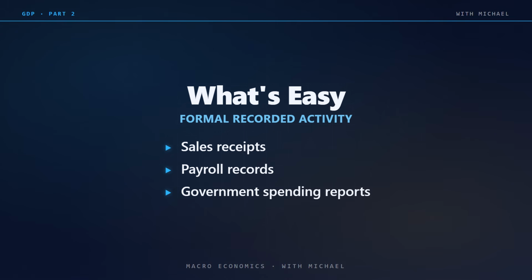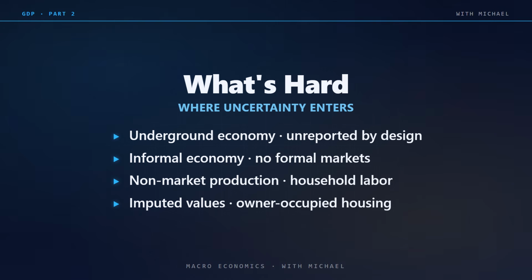Non-market production, like household labor, volunteer work, is excluded entirely. Imputed values, like the rental equivalent of owner-occupied housing, must be estimated. Each of these introduces some uncertainty in the final GDP number. Different countries measure these things differently, which makes international comparisons harder than they look.